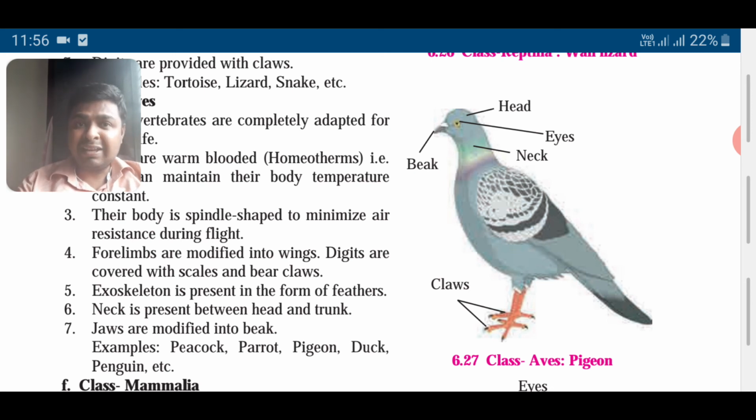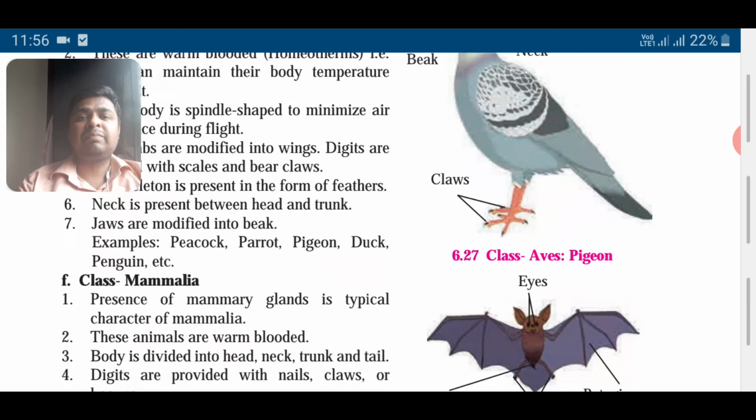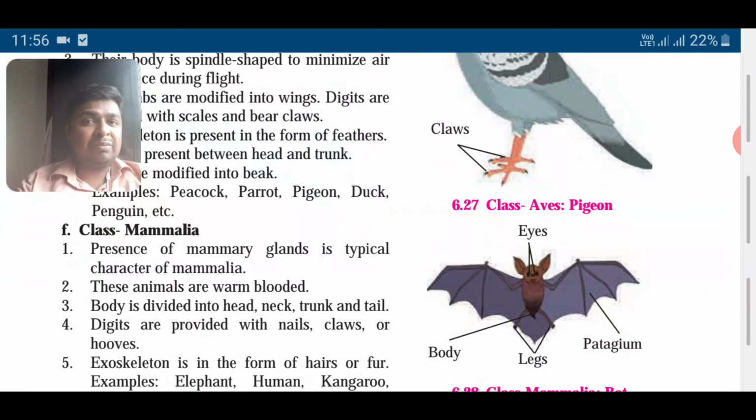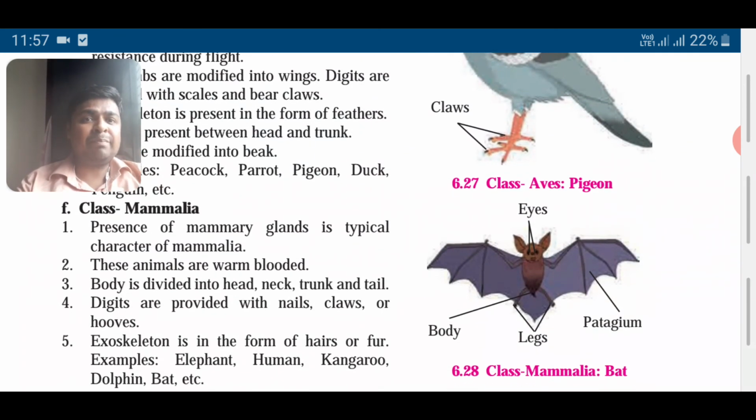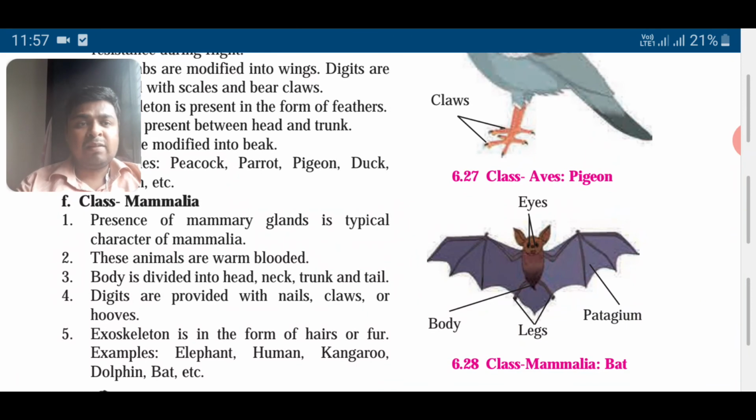The bones are very light in weight. They are not very heavy. The wings are very strong. They can lift their body. Bat is not a bird, remember. So they have shown us a bat. Bat is a mammal. Over a period of millions of years, it tried to fly, and then its four limbs were modified into something like wings, which is called a patagium.